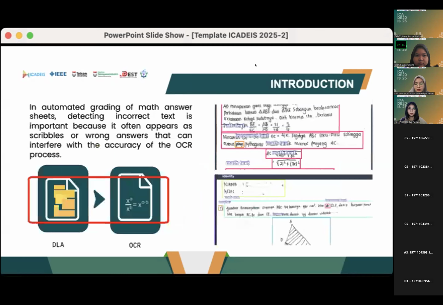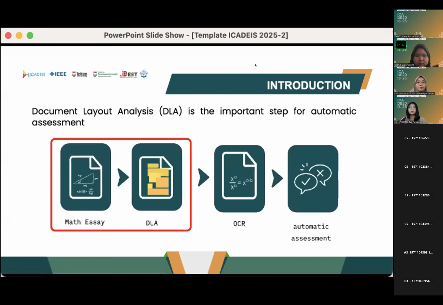For the gap, as in the previous slide, research on formatted answer sheets has not been much done. A study was conducted in 2023, but it only focused on answer sheets that were formatted on the paper. The students focused on the specific section where they had to write. For our purpose, it is format free. Students are given the freedom to write anything on any part of the paper.